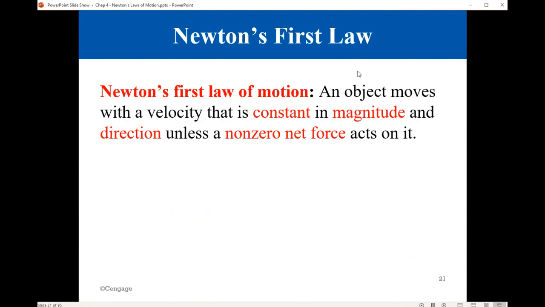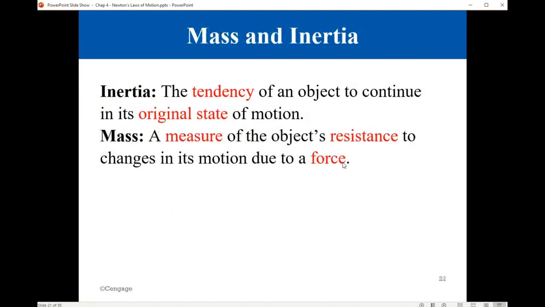Inertia is an expression for the tendency of objects at rest to remain at rest. This is the formal statement of the law: an object moves with a velocity that is constant in magnitude and direction unless a non-zero net force acts on it.